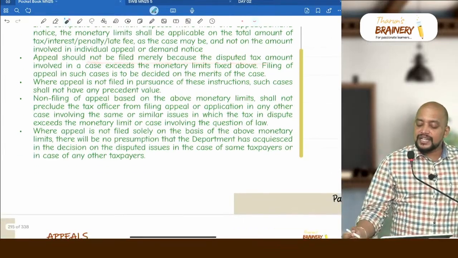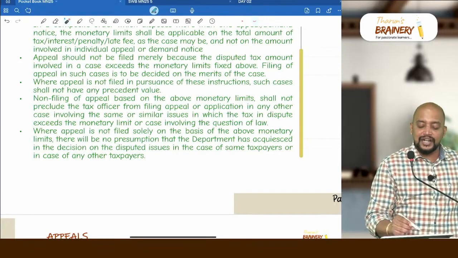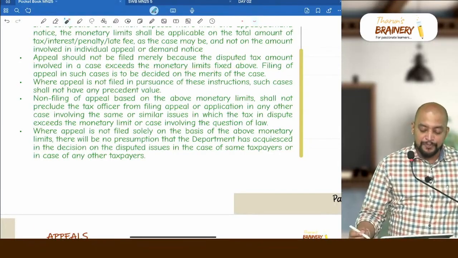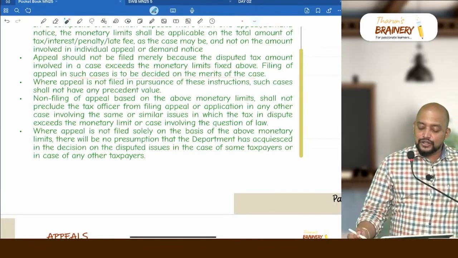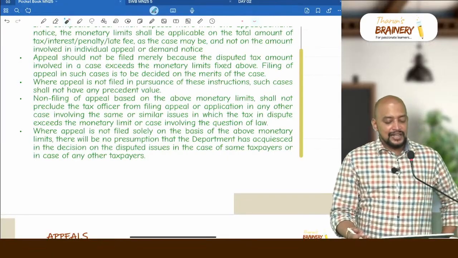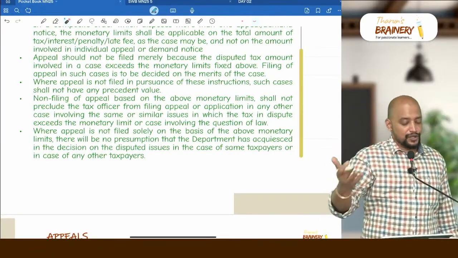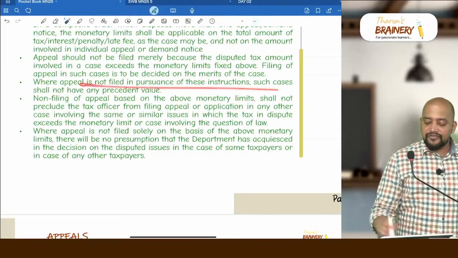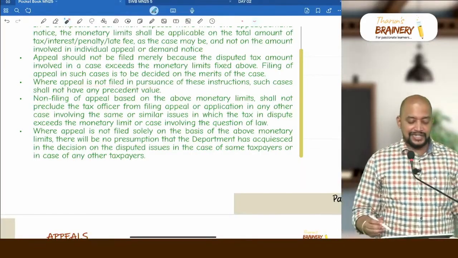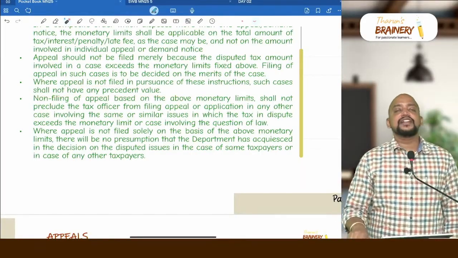Appeal should not be filed merely because the disputed tax amount involved in a case exceeds the monetary limit fixed above. Filing of appeal in such case is to be decided on the merits of the case. That is, just because the amount is more, they should not go for appeal. Really, there should be a dispute, then only they should go. Where appeal is not filed in pursuance of these instructions, such cases shall not have any precedent value.